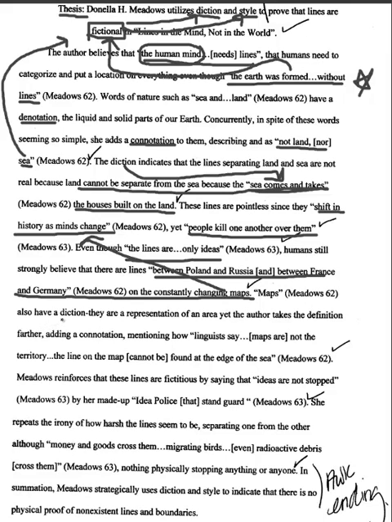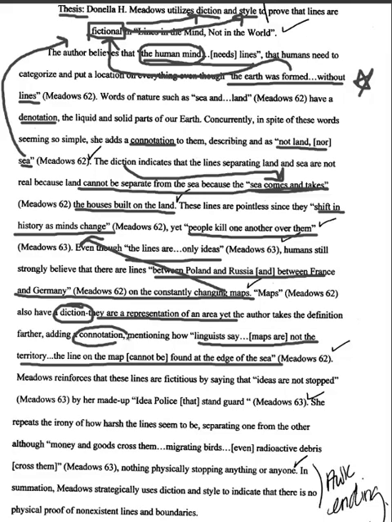Maps also have a diction, which she means, which is an awkward use of the word diction. However, what she means is that they are a representation of an area, yet the author takes the definition further. So this would actually be the denotation, which is the representation of an area, but the author takes the definition further, adding a connotation, mentioning how linguists say maps are not the territory. The line on the map cannot be found at the edge of the sea, showing you again that through the connotation and the diction and the style, linguists say that maps are not the actual territory. The line on the map cannot be found at the edge of the sea.